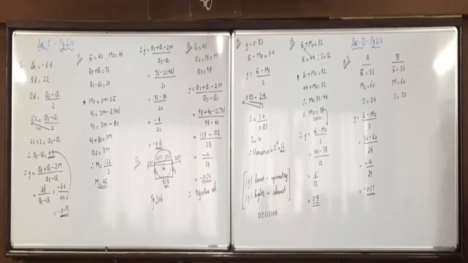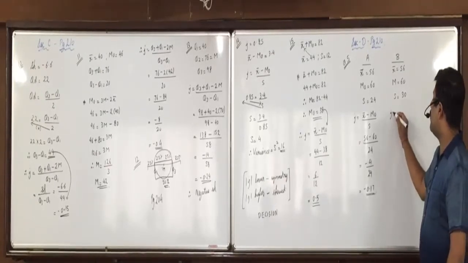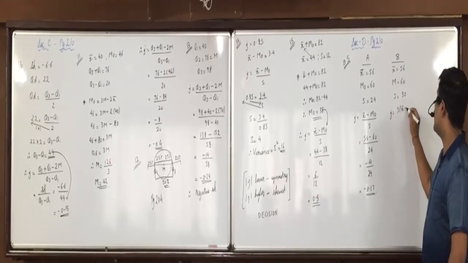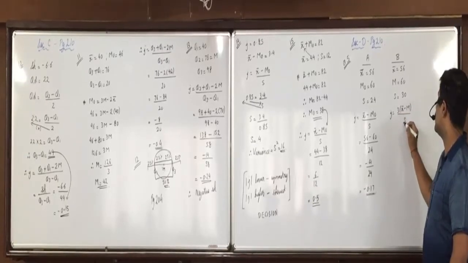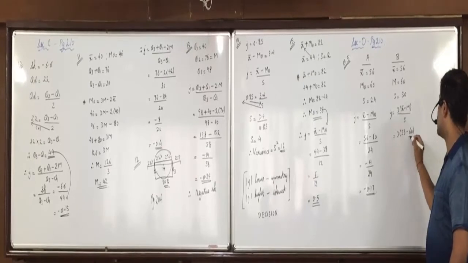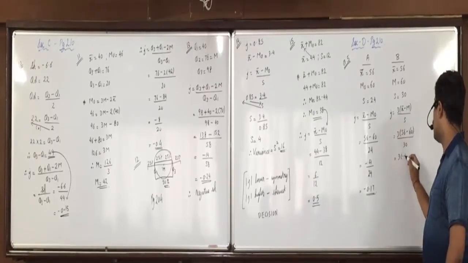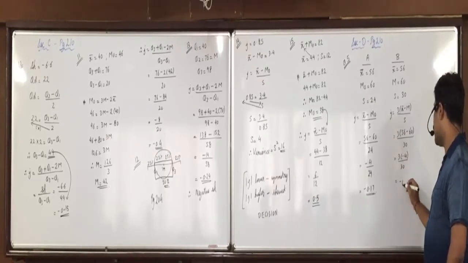Any doubts with this? No. Completed this? But for group B, what formula we will use? 3 into X bar minus M upon S. 3 into 56 minus 60 upon 30. 3 into minus 4, that is minus 12 upon 30, minus 0.4.